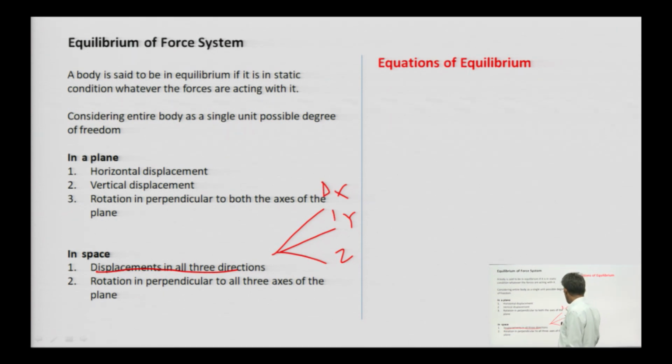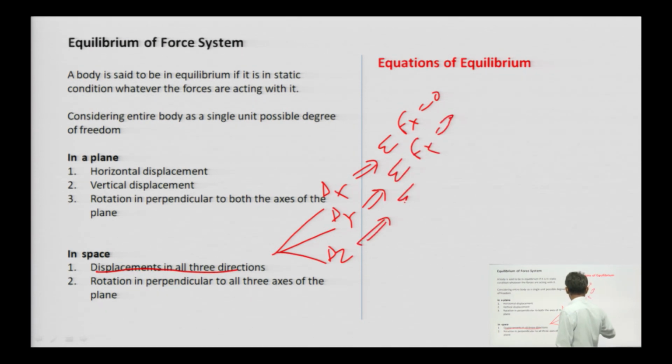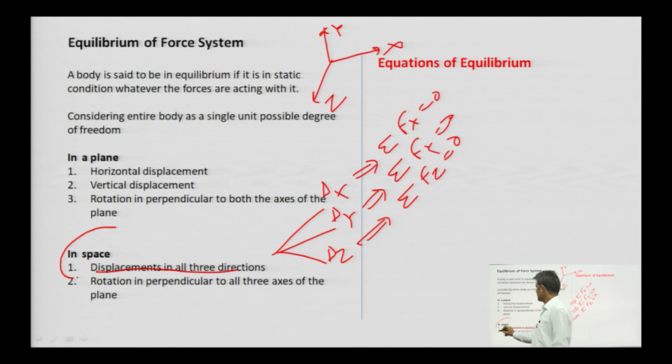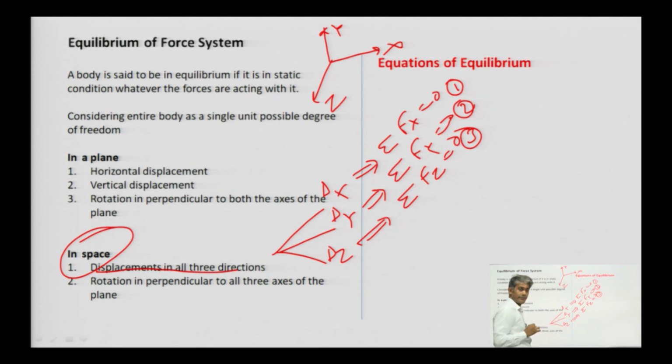Any displacement, suppose displacement delta x, delta y, delta z, must be 0, and it will be possible only when sigma Fx equals 0, sigma Fy equals 0, and sigma Fz equals 0, if we are considering the axes x, y and z for space type of forces. So, these are 3 equations, number 1, number 2, number 3.